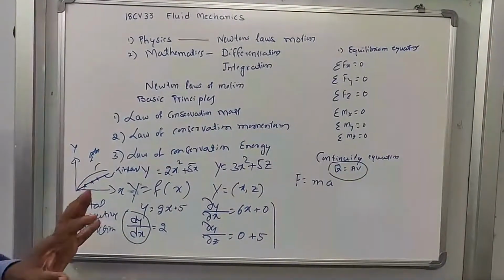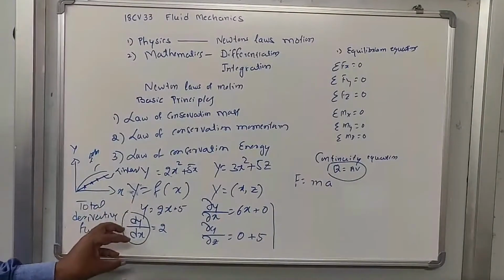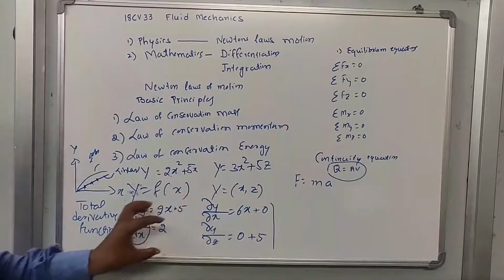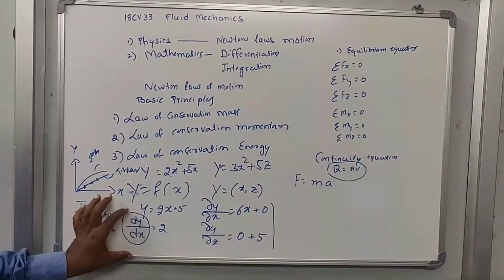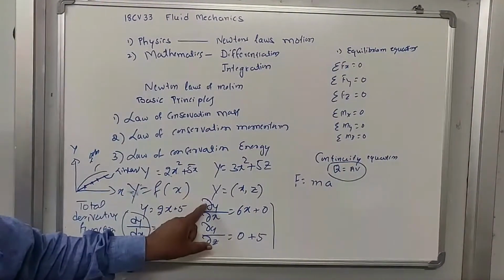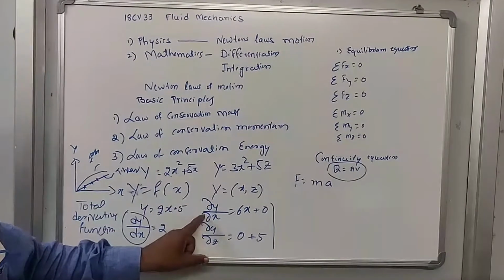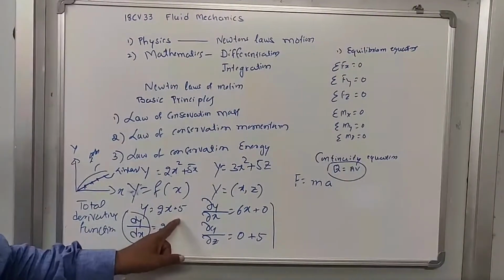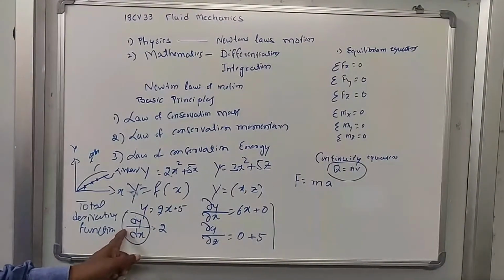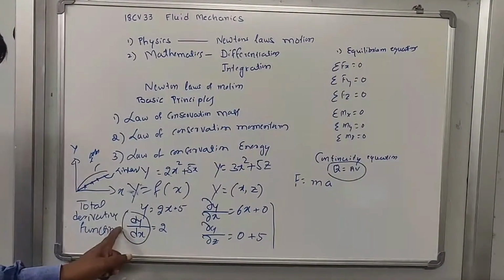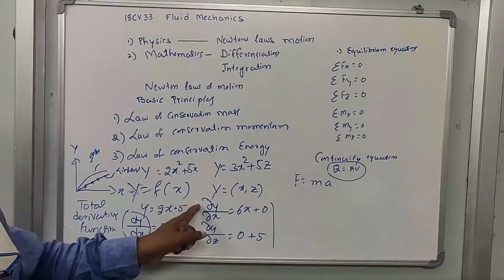You should know when we should use dy by dx. Both are derivative terms, but in some places we use dy by dx and in other places we use del y by del x. So why this difference? This is the partial derivative of the function, and this is the total derivative of the function. So what is the difference between total derivative and partial derivative?